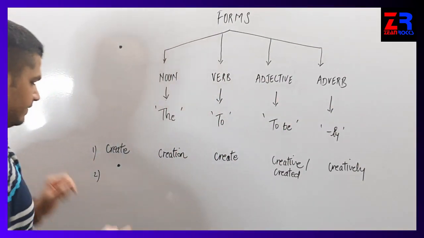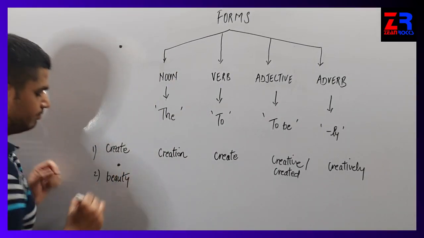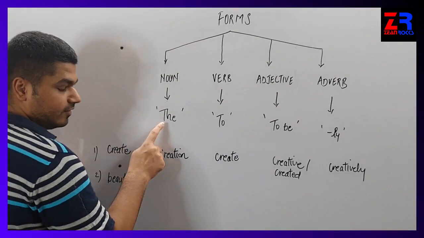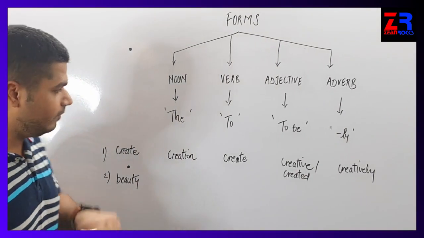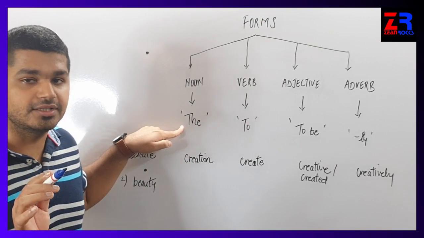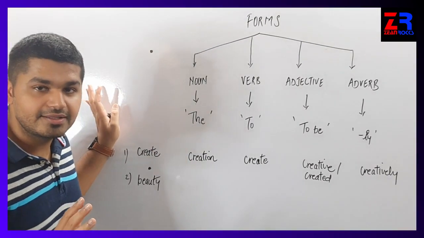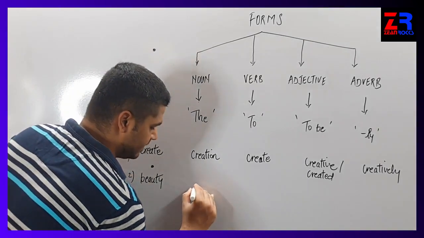Let's take another example. For example, the word is beauty. Now we have to first convert this beauty into noun form. How will you convert into noun form? We have to just use the word the. The beauty. Is it sounding right? Yes. So the answer is beauty.